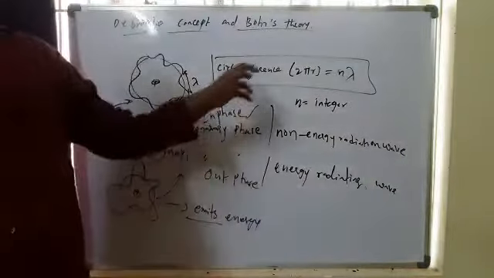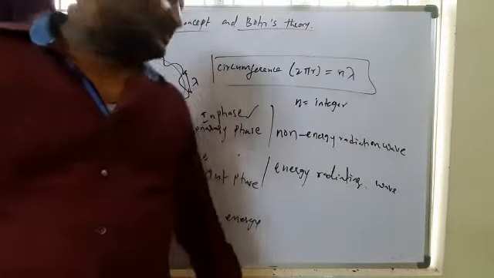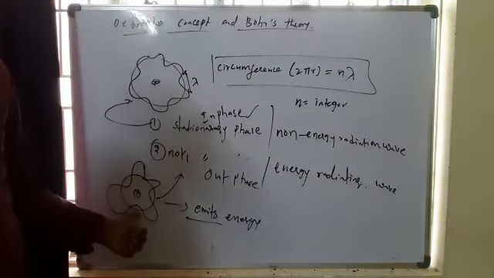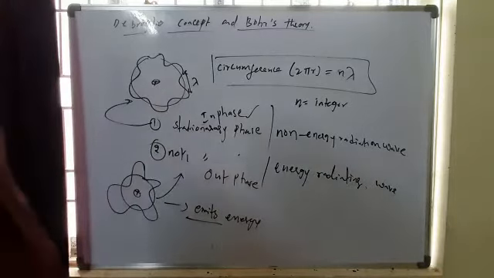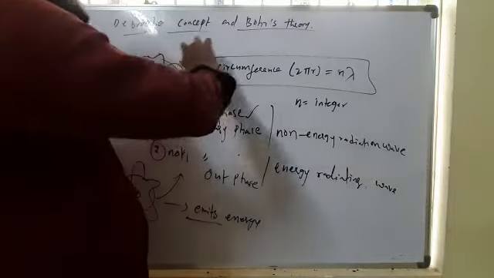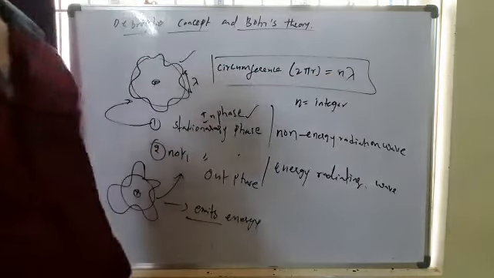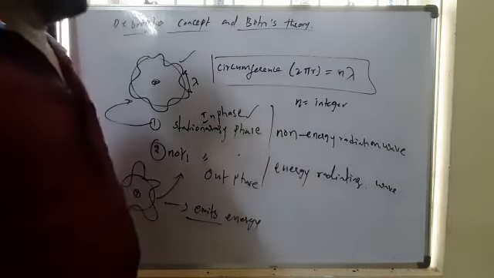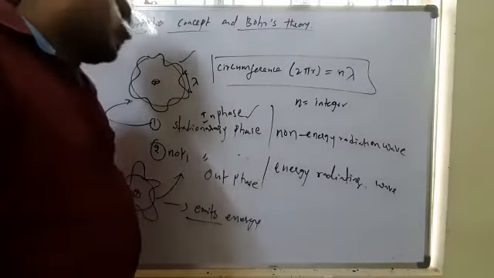If the circumference of the orbit is greater or less than n times lambda, it goes out of phase, and energy is radiated. So the electron always revolves in a phase manner, and always 2 pi r equals n lambda. So this is the de Broglie concept with Bohr theory.